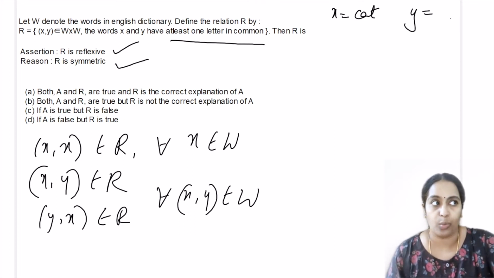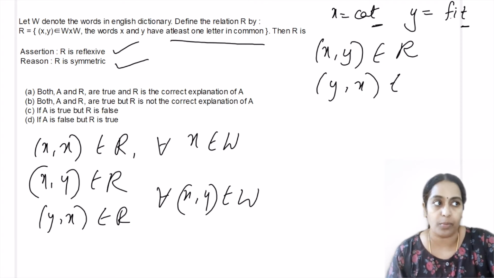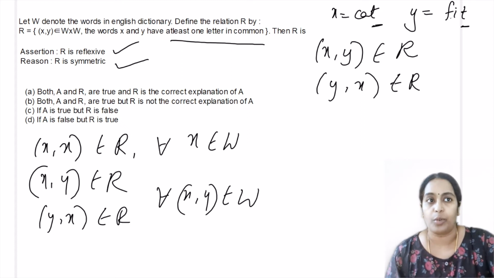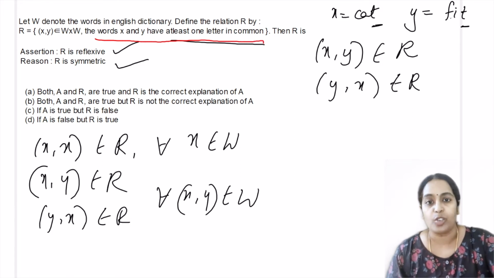Let the word y be fit, at least one letter in common, which is T. T is common here. So we know that (x, y), which is (cat, fit), does belong to the relation R, and also (y, x) is also belonging to the relation R. (fit, cat) also belongs to the relation R. What is the relation? The relation is words should have at least one letter in common. So in cat and fit, we have the letter T in common between both the words. So the relation is symmetric.